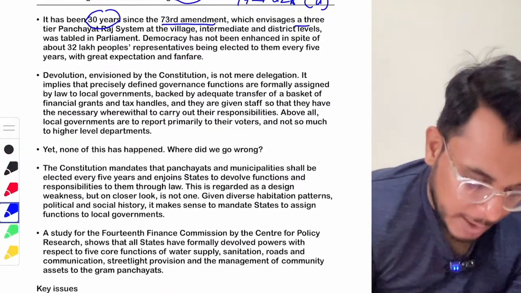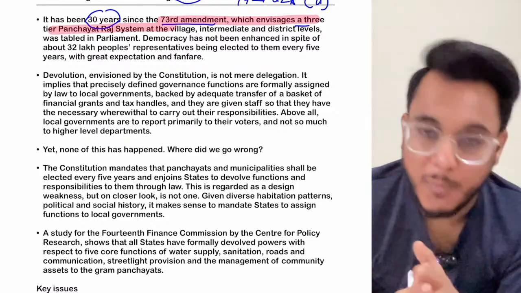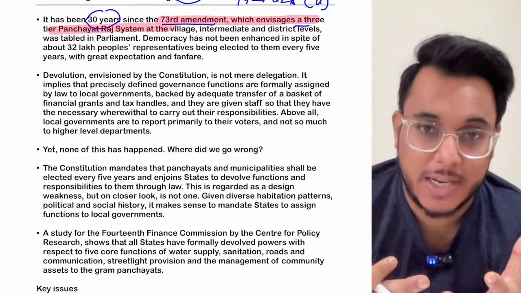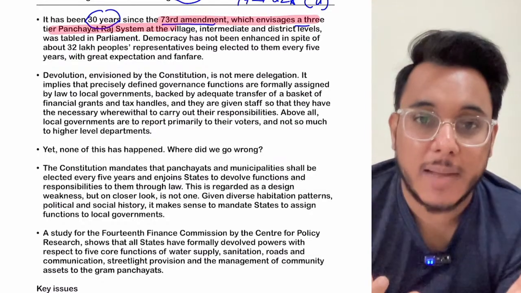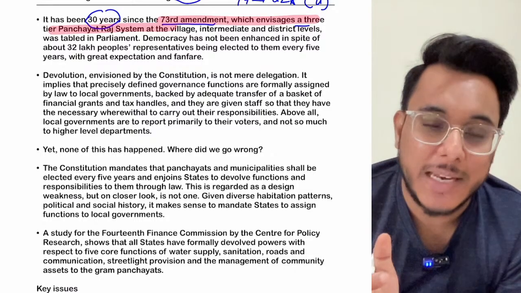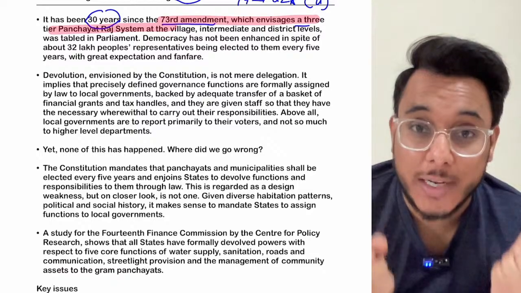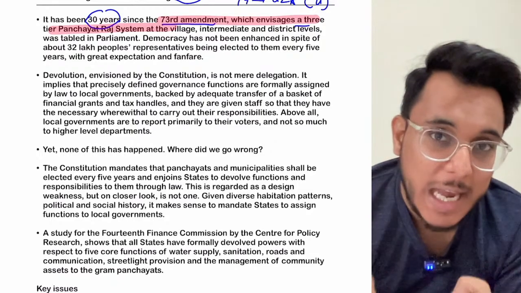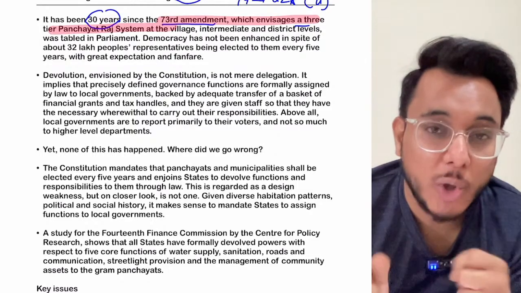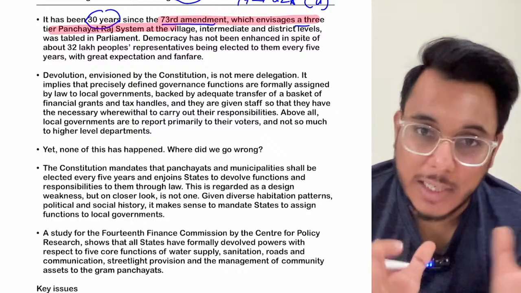Now the article is talking about that when the 73rd Constitutional Amendment Act was brought, it was expected that democracy would be enhanced in India. Okay, deepening of democracy will happen. Gandhiji always believed that the people should be given the power, and grassroots democracy is the most desirable way of participation. That was the view of Gandhiji, and that Gandhian thought was brought into practice by bringing the 73rd Constitutional Amendment Act.